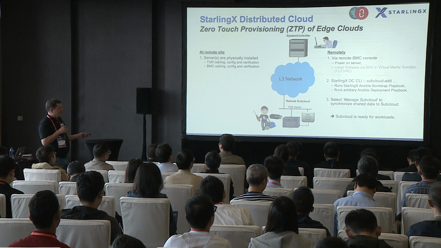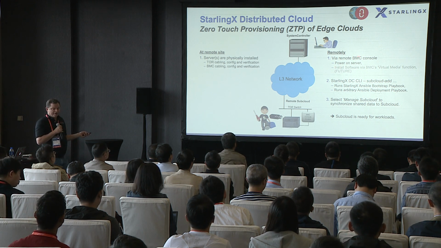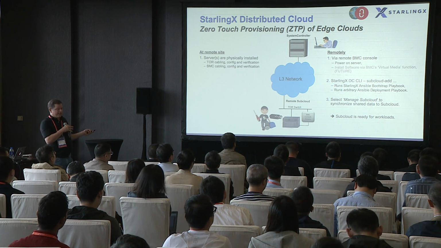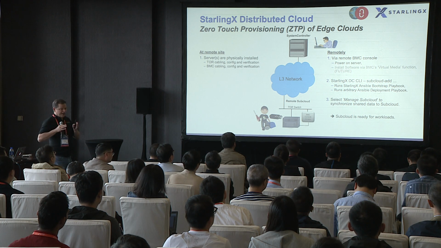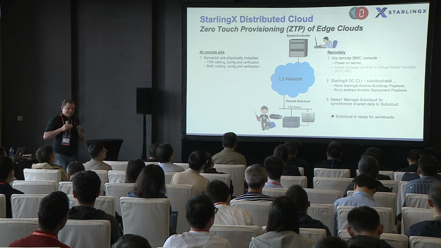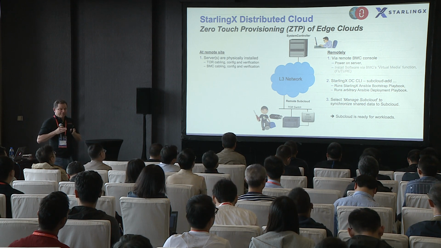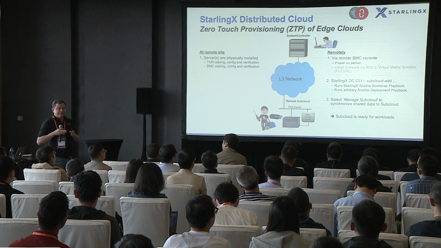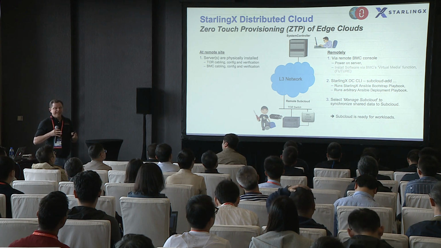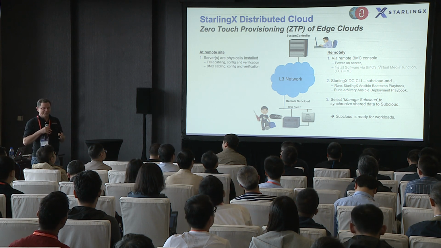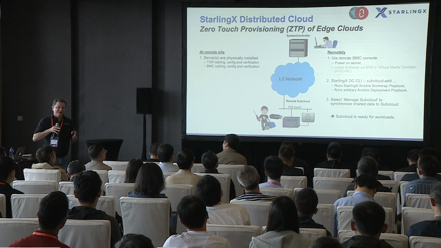The first step is all about installing the ISO, or installing the software, on the initial server of the edge cloud. As a side note, if you've never installed StarlingX before, the idea is that you install and bootstrap the software on your initial server, which will become controller 0, and then that server provides the boot server and installation and configuration services for the rest of the nodes in the cloud.